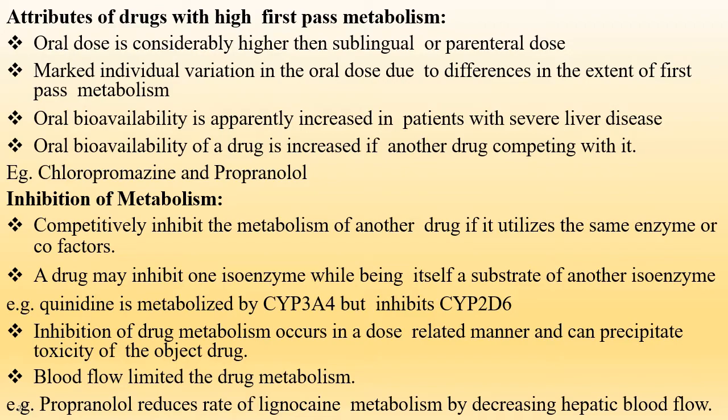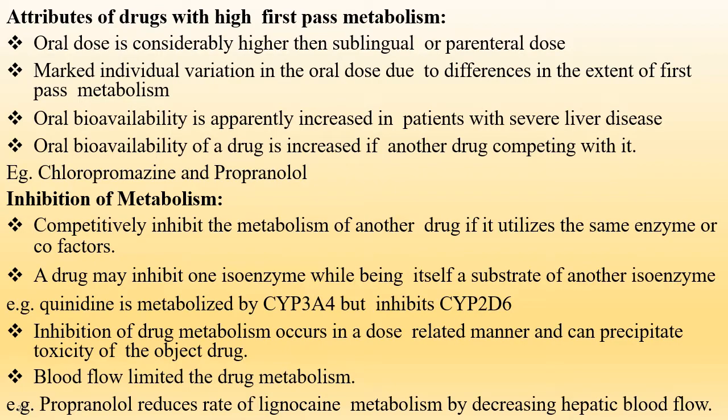Some individuals have higher first pass metabolism as compared to other individuals. Oral variability is apparently increased in patients with severe liver disease. The oral variability of a drug is also increased with another drug competing with it, like chlorpromazine and propranolol.